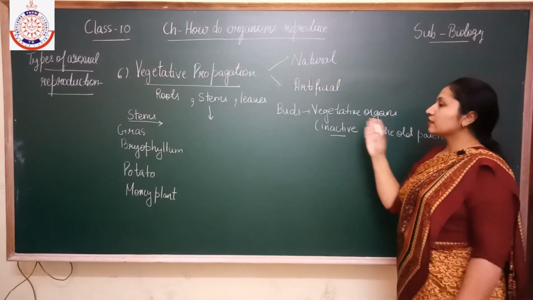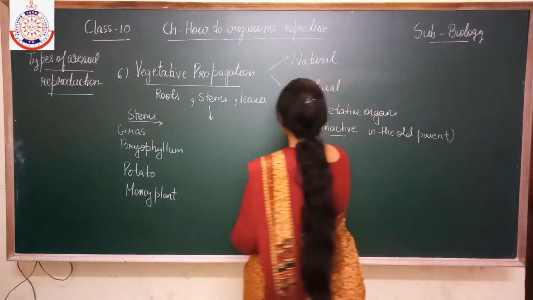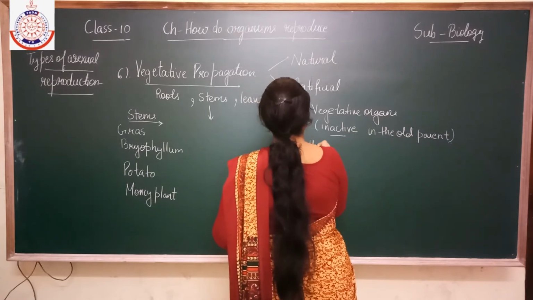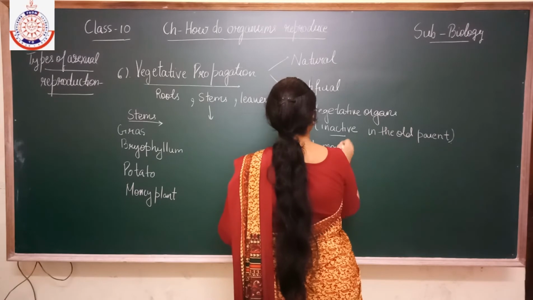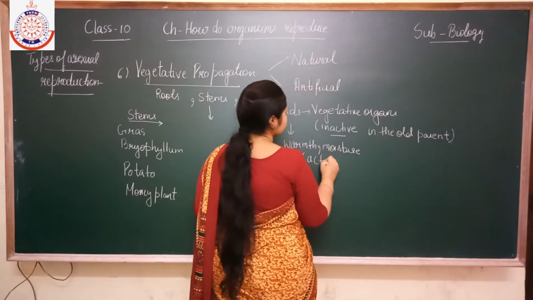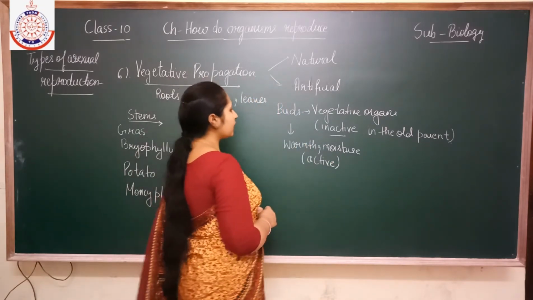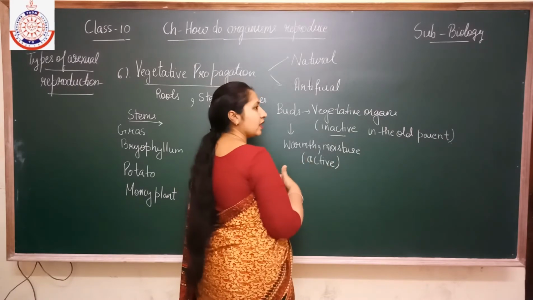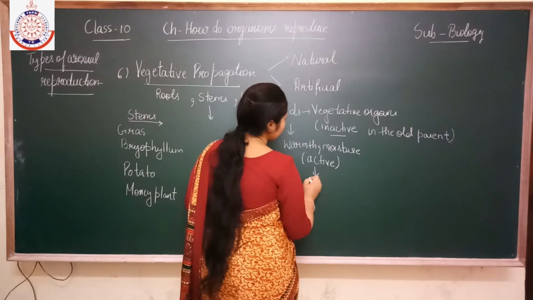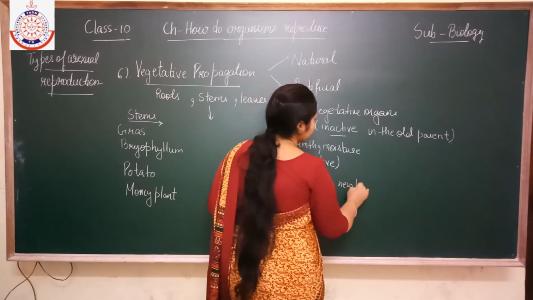So when they get the proper warmth and moisture, then they become active. Then these buds become active and they have the ability to develop into a complete plant, and then they form a new plant.